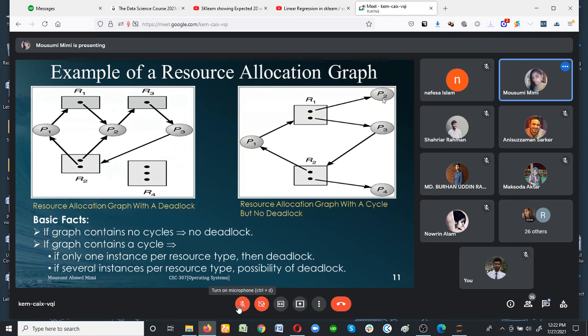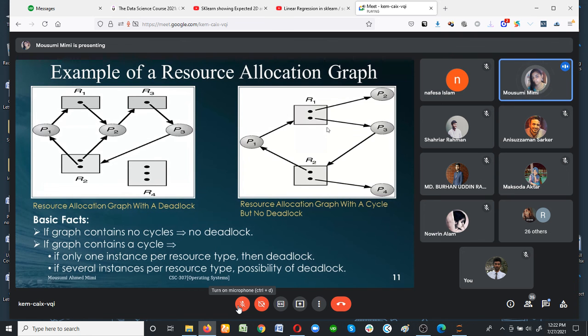Process 2 only holds resource 1 and it does not request any of the resources. Process 4 also holds one resource, which is resource 2. It does not wait for any of the resources at all. So my processor will execute process 2 and process 4 right now. When it completes the execution of process 2 and process 4, process 2 will release resource 1. Process 4 will release resource 2. So both of the resources will be released now.